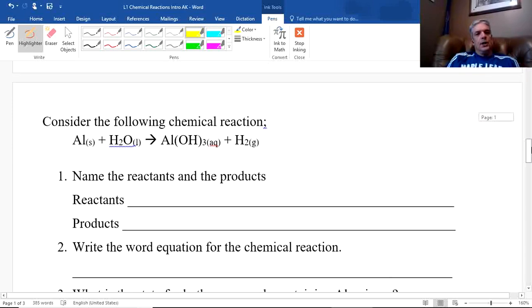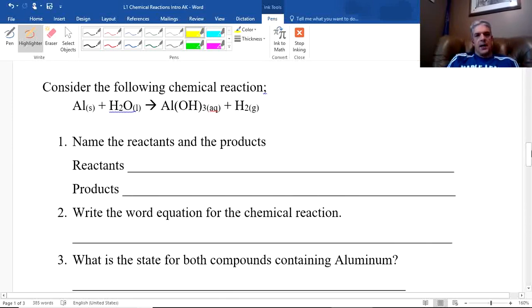Okay, so consider the following reaction. We can start to use names that we're familiar with. So this is aluminum solid reacts with water, H2O liquid. If we put some aluminum into water, what do we produce? We produce aluminum hydroxide. Remember, that's a polyatomic ion that we learned in a previous lesson, and it's combined with the aluminum, and it produces aluminum hydroxide, and hydrogen gas, H2 gas.